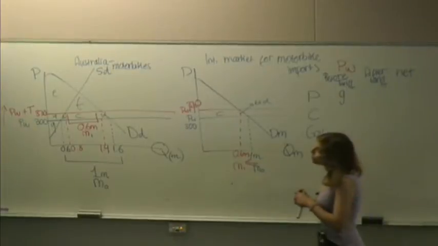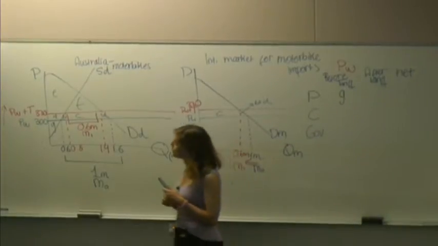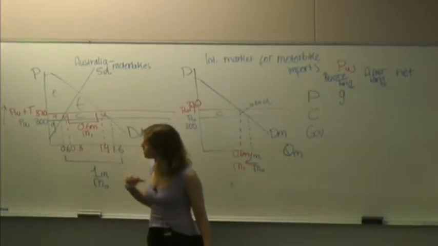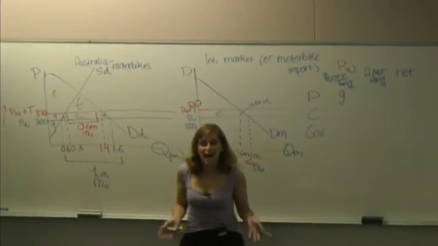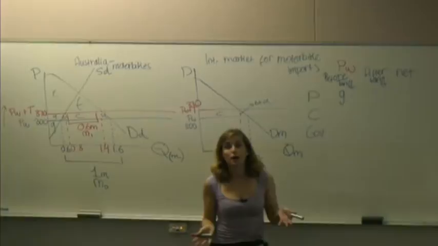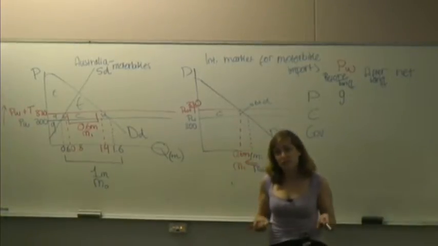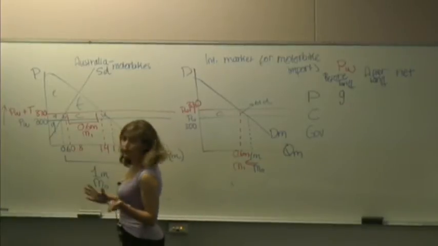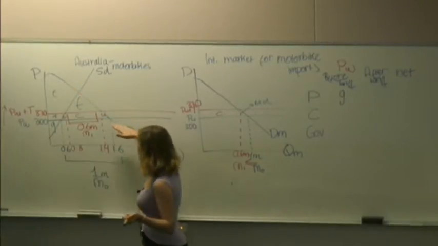What about the welfare effect for consumers at the world price of 300? Well, they're going to be quite happy. They're going to be able to buy motorbikes much cheaper than they could domestically. So their surplus is going to be this whole triangle here.